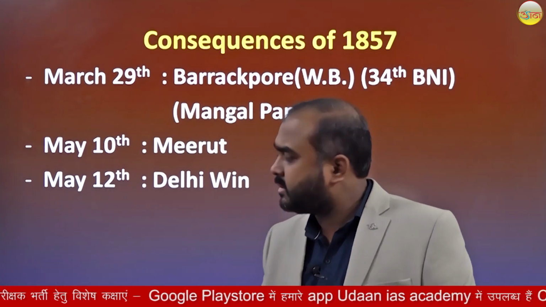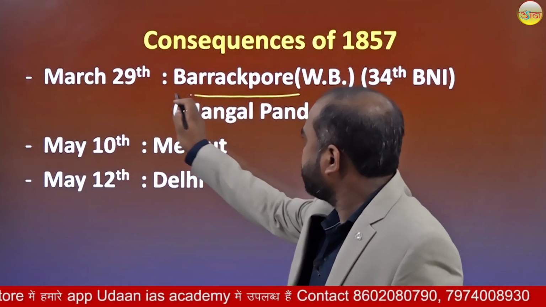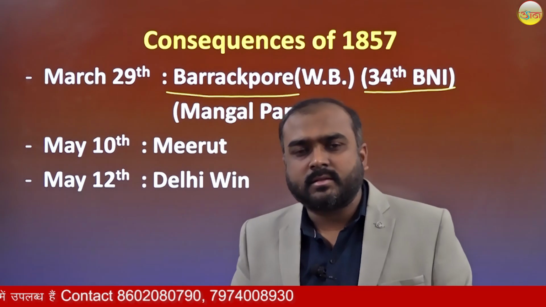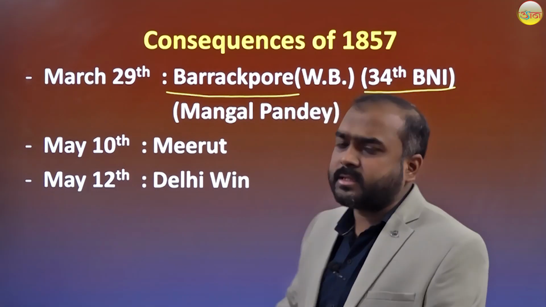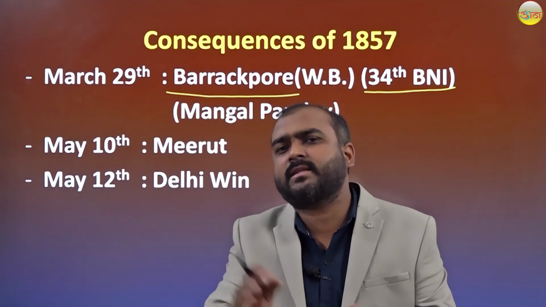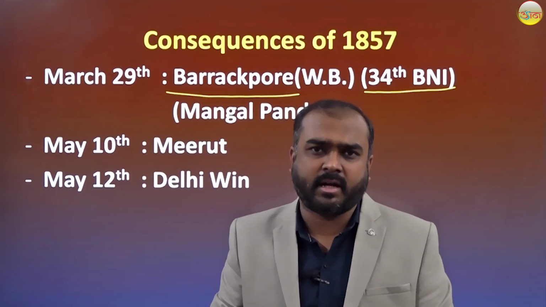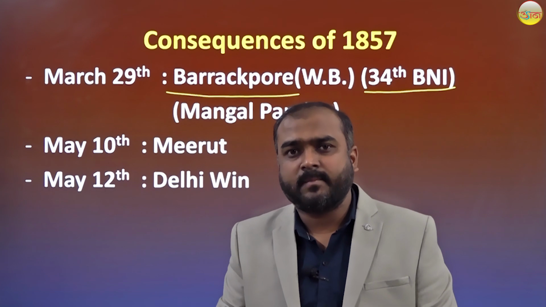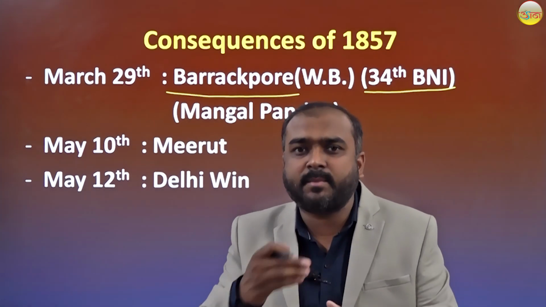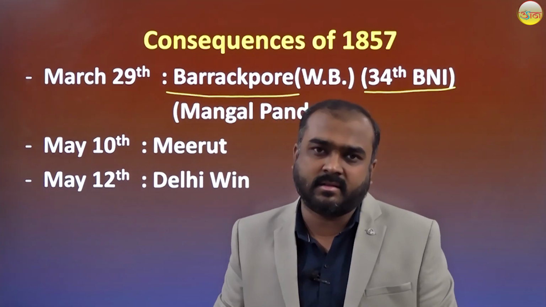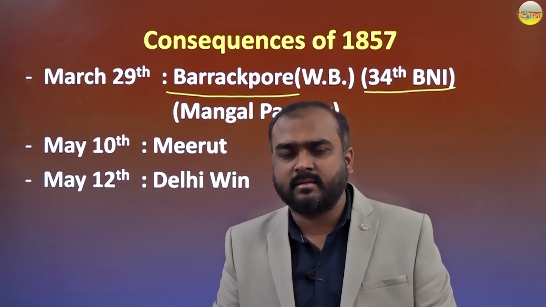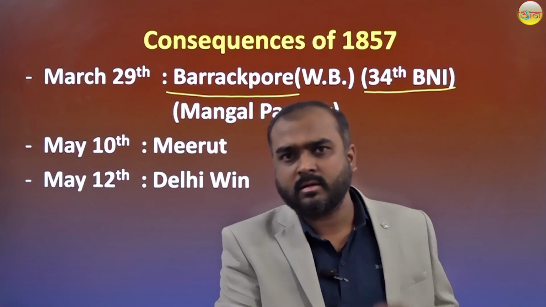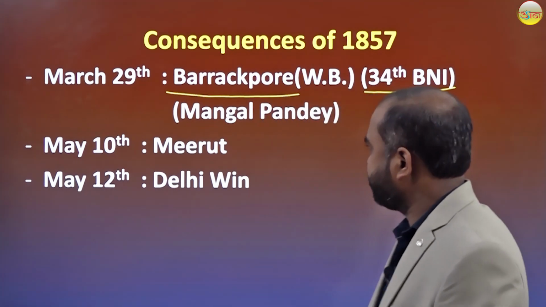Actually, what happened in Barrackpore, Bengal, in the 34th Native Infantry, the soldiers refused to use this Enfield rifle because the cartridge was wrapped in the fat of cow and pig. So Hindu and Muslim soldiers both refused this. They were really reluctant to use this Enfield rifle.